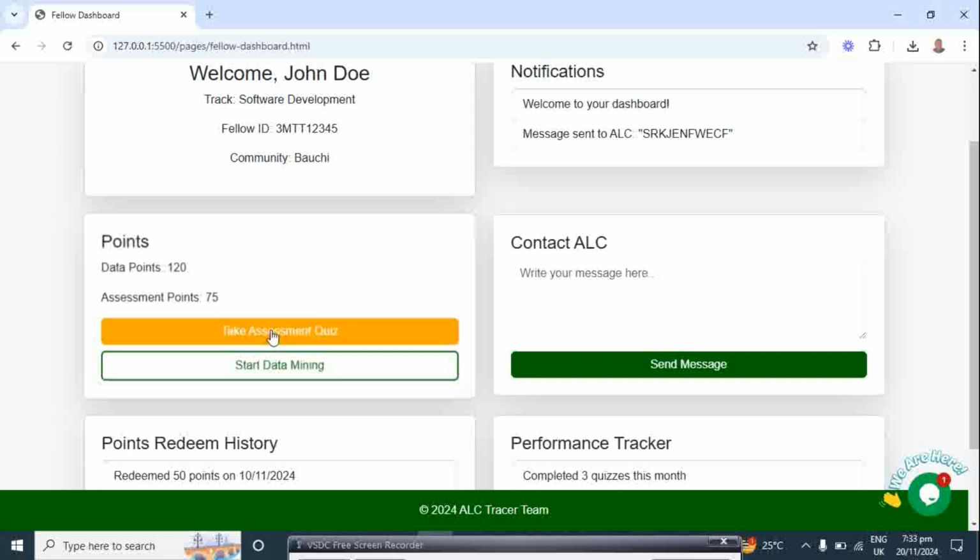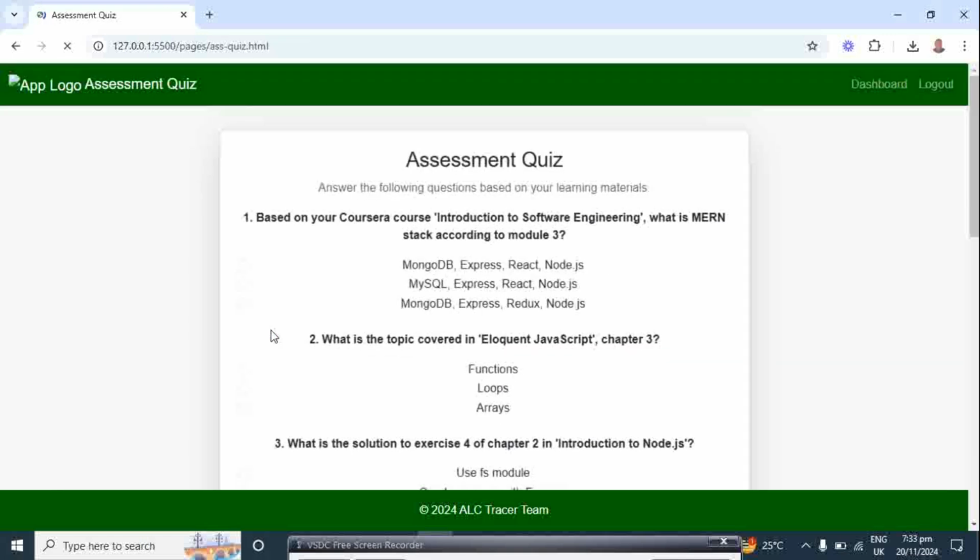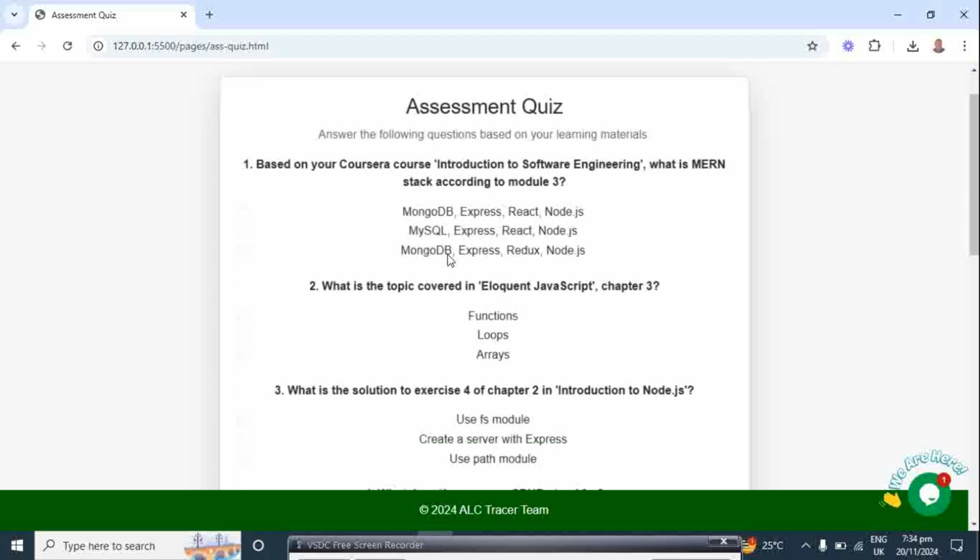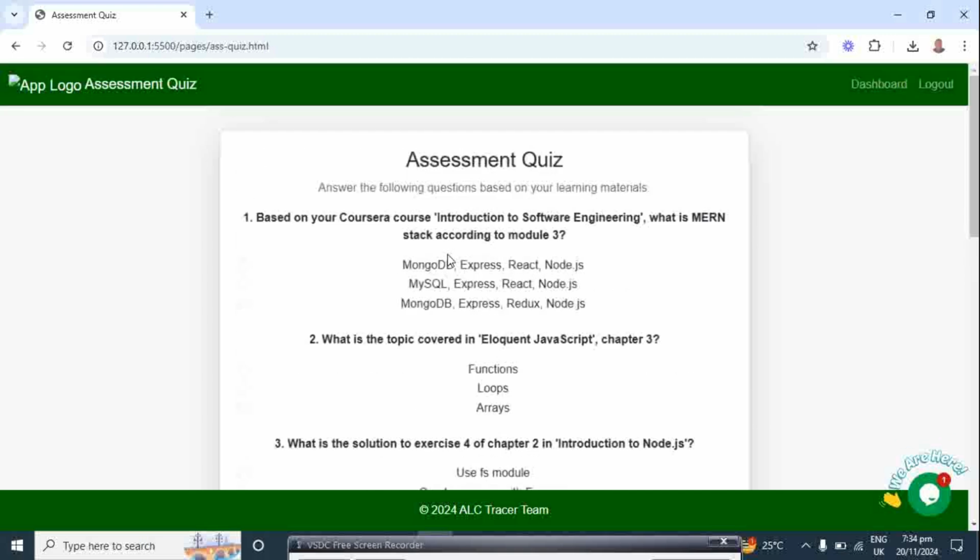The assessment point is a direct assessment that the 3MTT can assign to any fellow. And this is the type of question, like: based on your Coursera course, Introduction to Software Engineering, what is main stack according to module 3? You see, this is a specific direct type of question that 3MTT fellows can answer. This means that as long as they did not consult their online course, they can't get the answer correctly.